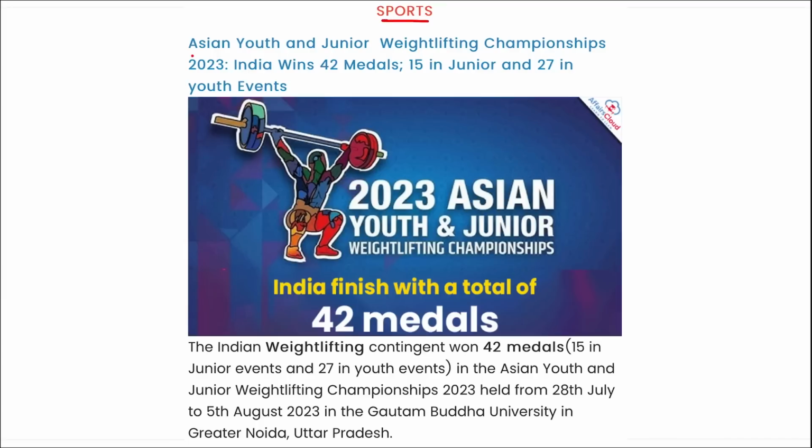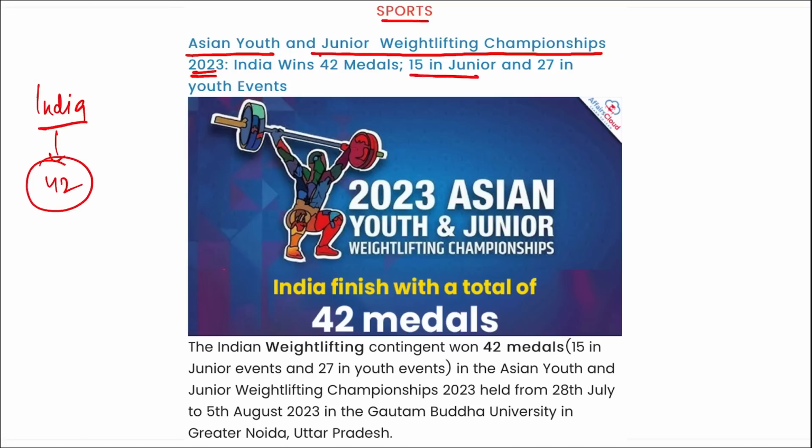Next is related to sports. The Asian Youth and Junior Weightlifting Championship 2023 was held, and India won a total of 42 medals, 15 in junior and 27 in the youth event. Right? I repeat, the Indian weightlifting contingent won 42 medals, 15 were in the junior event and 27 were in the youth event.